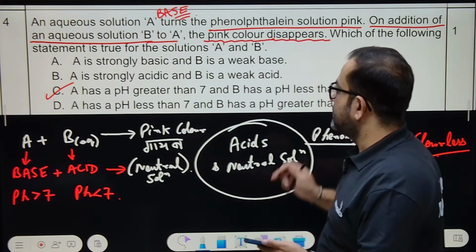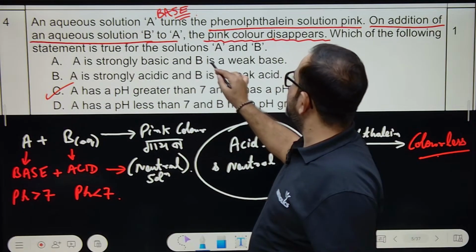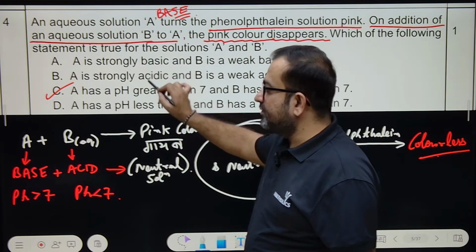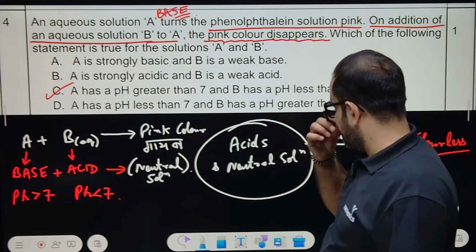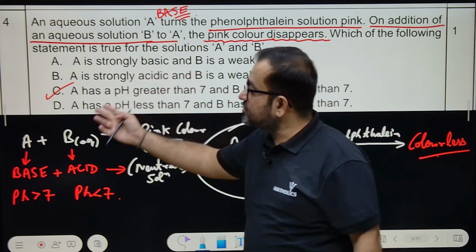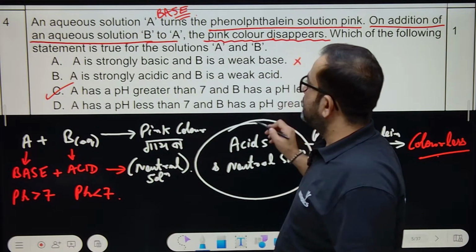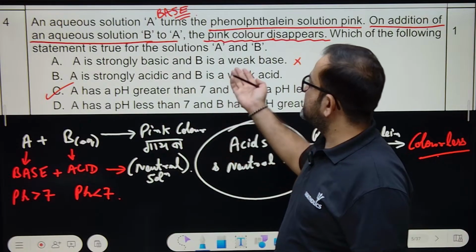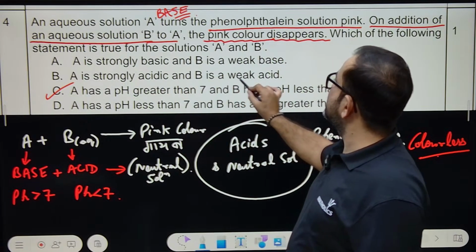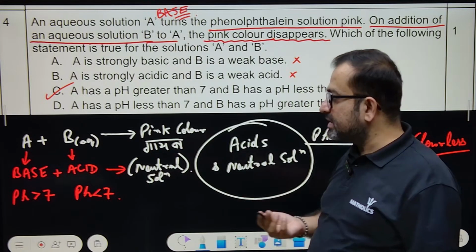Yes? Got it. Now, which of the following statements is true? A is strongly basic and B is a weak base. See, if the color is getting neutralized, and if it is a strong base, it has to be a strong acid. So this is wrong. Obviously, B is an acid. A is strongly acidic, B is a weak acid. Obviously, no. This is also no. Only acid and base could be there.